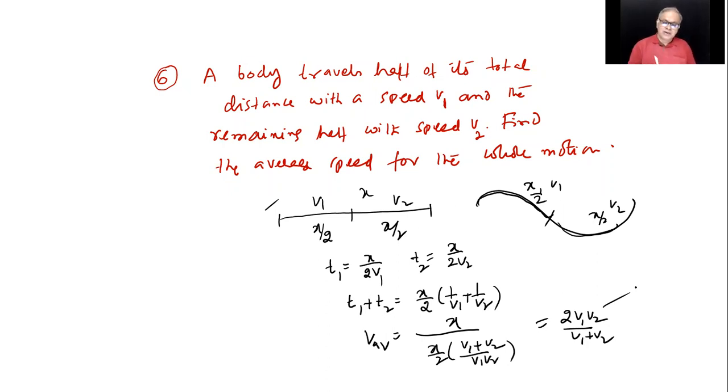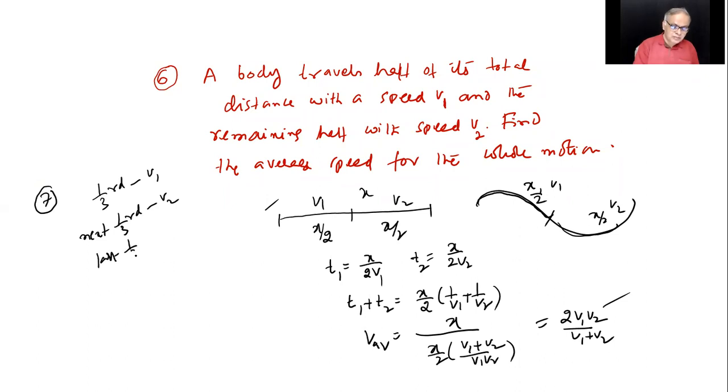For you to understand it, you can extend it to another question. Everything will be remaining same. A body travels 1/3 of its total distance, you can say, 1/3 with v1, next 1/3 with v2, the last 1/3 with v3. So find the average speed for the whole motion.